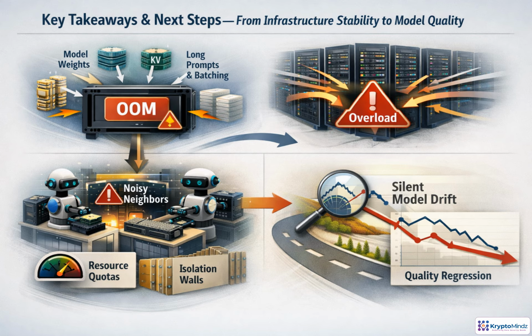GPU OOMs are signals, not surprises. They come from total memory demand: weights, KV cache, context length, batching, concurrency, and runtime overhead. Reliable serving means planning capacity, bounding traffic, and isolating workloads so noisy neighbors cannot take everyone down. Next, we shift from visible infrastructure failures to silent model drift, where quality regresses while the systems around it still look healthy.